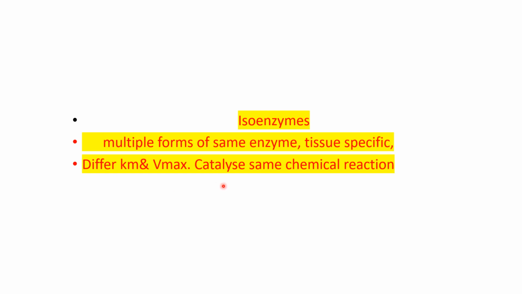Then isoenzymes are also regulatory. The presence of isoenzymes is also one of the regulatory mechanisms of enzymes. Isoenzymes means multiple forms of the same enzyme. They are tissue specific. They differ in their Km values and Vmax values, but they catalyze the same chemical reaction. So this is also one of the ways of regulation of enzyme activity. Thank you.